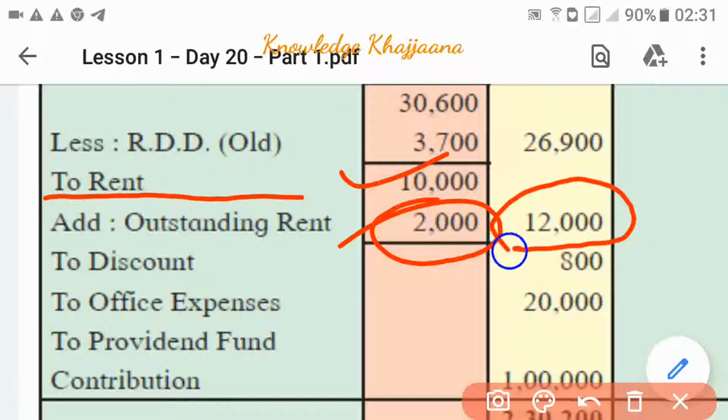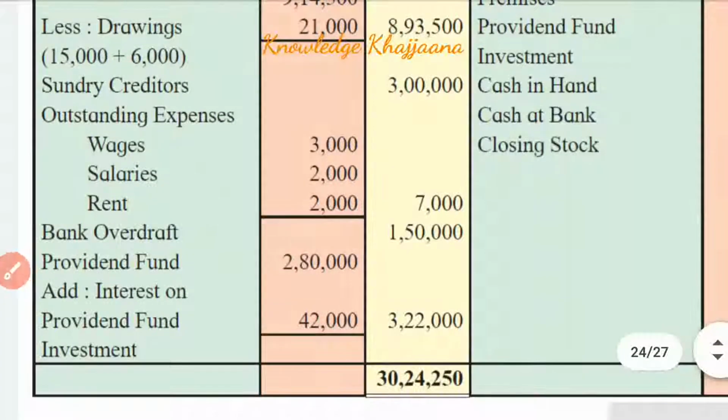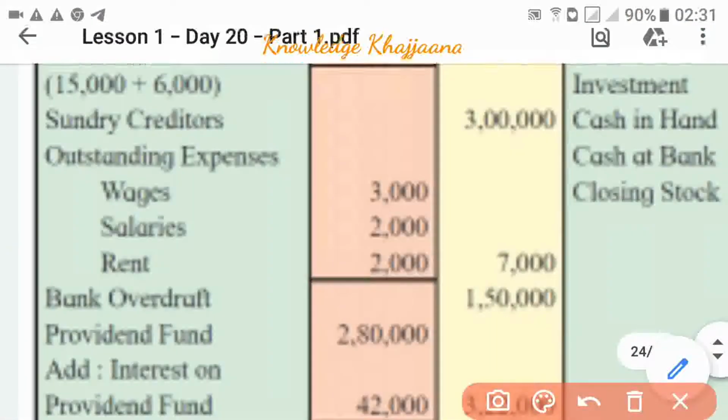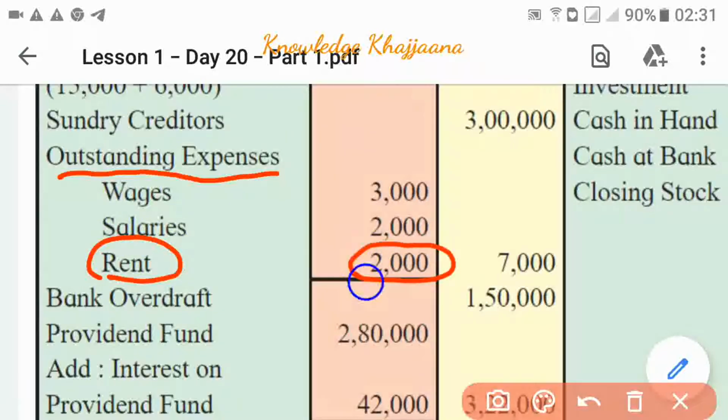Okay, now what should we do with this 2,000? See, 2,000 is an outstanding expense. Okay, it is an outstanding expense. So outstanding expense should be recorded to the balance sheet liability side. Okay, see, as there are different outstanding expenses, a separate head has been made. Outstanding expenses head has been made on the liability side of the balance sheet. And what is the outstanding expense against rent? It is rupees 2,000. Okay, see, this was a hidden adjustment.